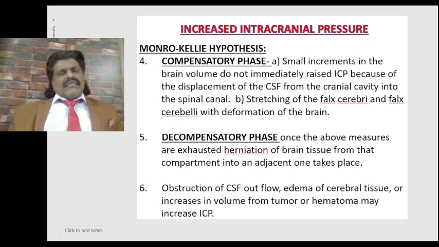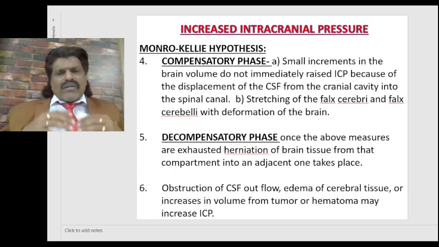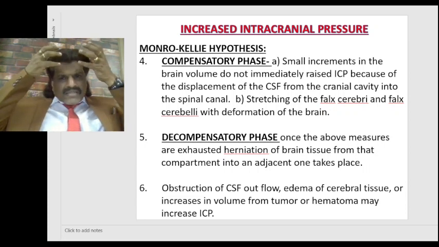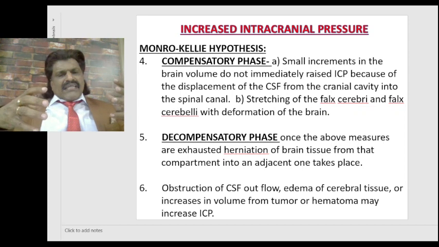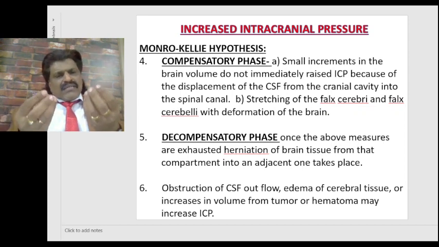Right. As I said, we have two phases. One, the compensatory phase. Second, the decompensatory phase. Small increments in the brain volume do not immediately raise ICP because of the displacement of the CSF from the cranial cavity into the spinal canal. So when the brain starts increasing, the other two components try to decrease in their space so that the pressure does not rise. So how does this compensation take place?